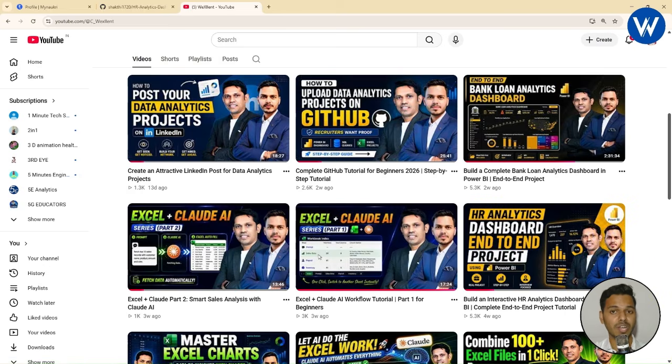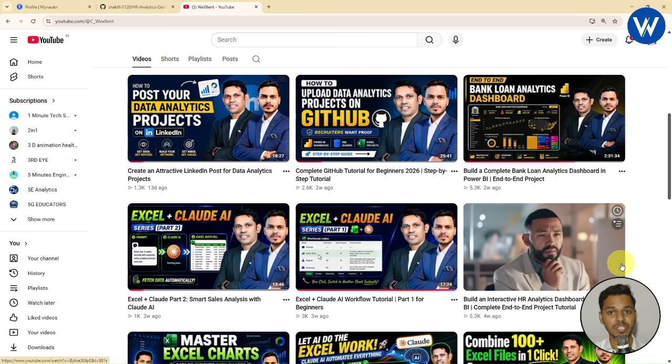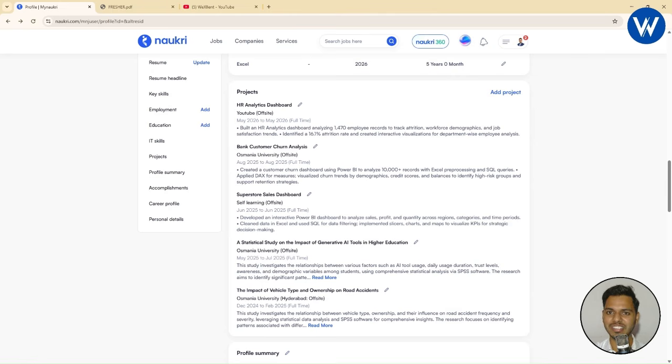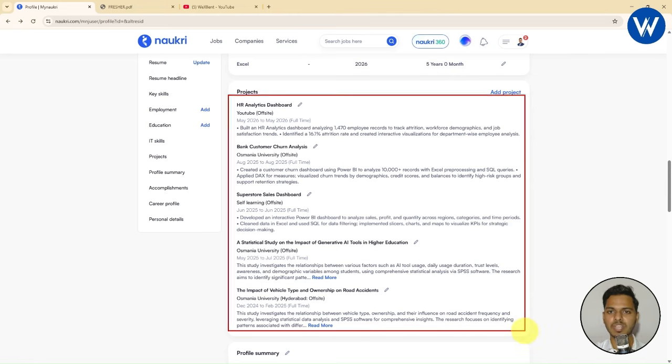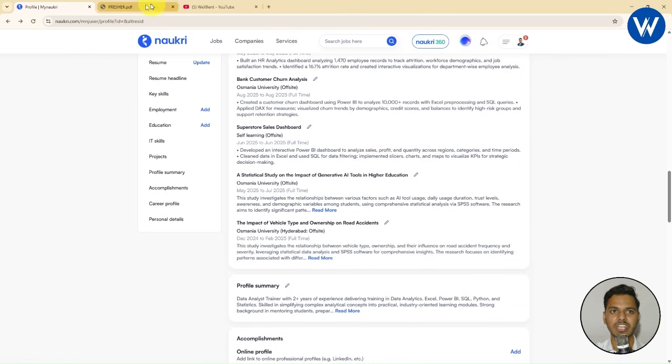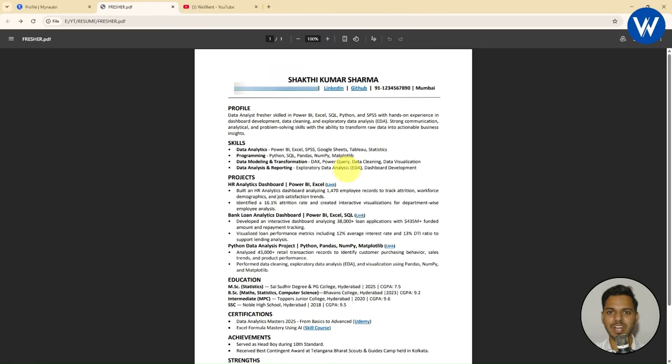Whenever you are applying for a job, if you are a fresher, make sure you add the project on your resume as well as GitHub. This is very important. I hope you guys are understanding, because if you are applying for a fresher job, with the help of projects only, your chance of getting shortlisted will be high. When you are applying for a job, the recruiter will ask you questions related to the project, and just by seeing the confidence in you, he can easily give you a job. This is very important, guys. That is the reason you need to add the project in Naukri, as well as in your resume.